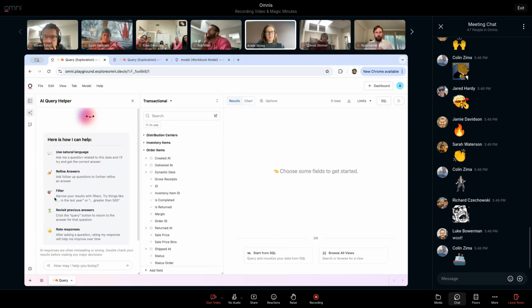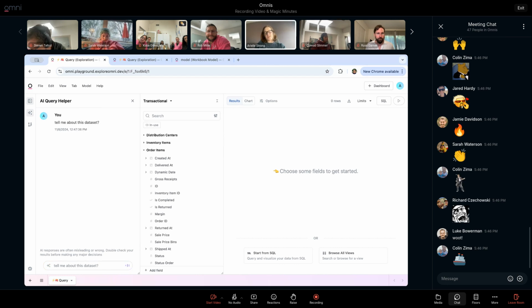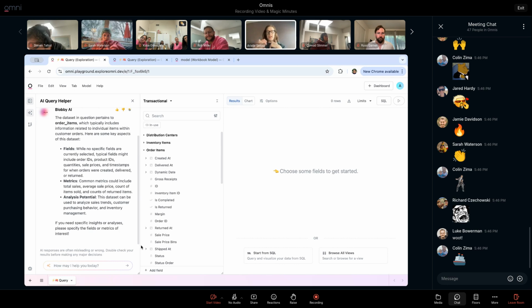One is that he's made this more conversational. So now you can ask Blobby to, I'll just show you, do things like tell me about this data set. And previously, Blobby would only answer exactly queries. So it would always respond in a query. Now it can actually respond with some information about things like what questions should I ask?